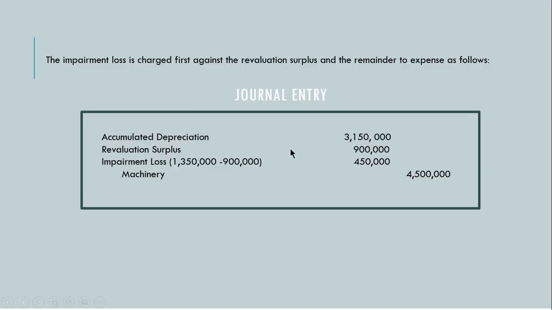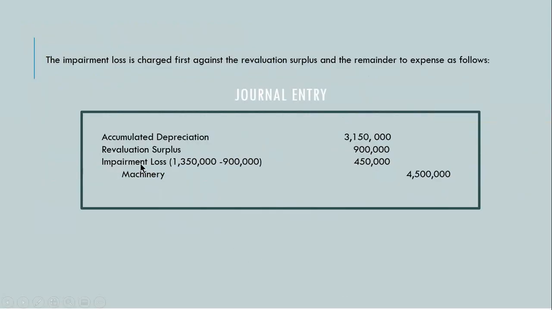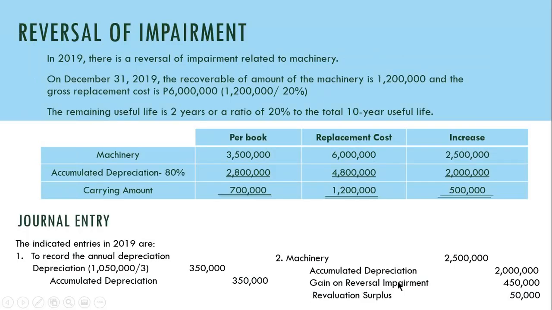So of the 500,000 increase, the gain is 450,000, equal to the impairment loss we recorded in 2018. So in 2019, the increase is first applied to the impairment loss. Since it is a reversal of impairment, it becomes a gain: gain on reversal of impairment, 450,000. The net increase is 500,000, so 500 minus 450, the remaining net increase goes to revaluation surplus, which is 50,000. So what happened is the asset was revalued, then impaired, then reversed upward.